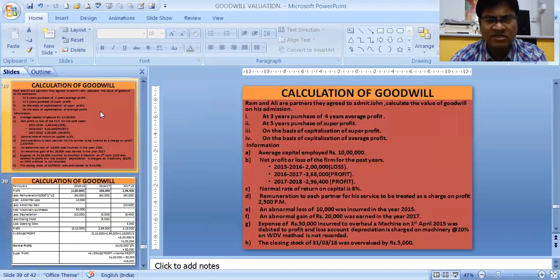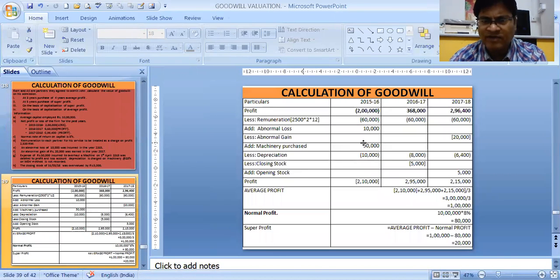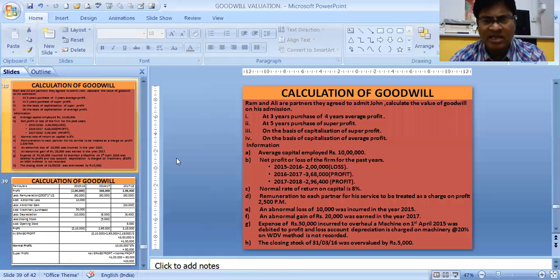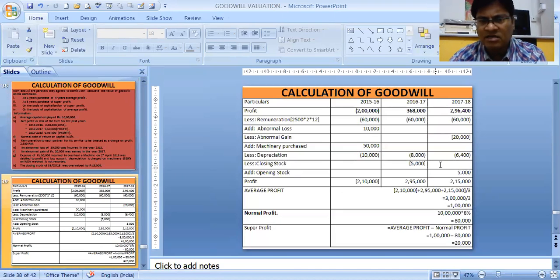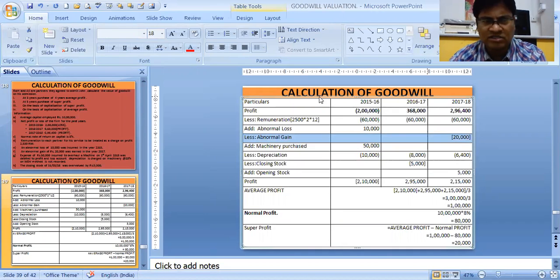Then there is abnormal loss. What is the abnormal loss over here? It's given an abnormal loss of 10,000 was incurred in the year 2015. That has already been reduced from 2015's profit. It's an abnormal loss we will not consider, so we are adding it back. Similarly, there's an abnormal gain in 2017 of 20,000. That has inflated my profit, that has increased my profit. So we are reducing that 20,000.